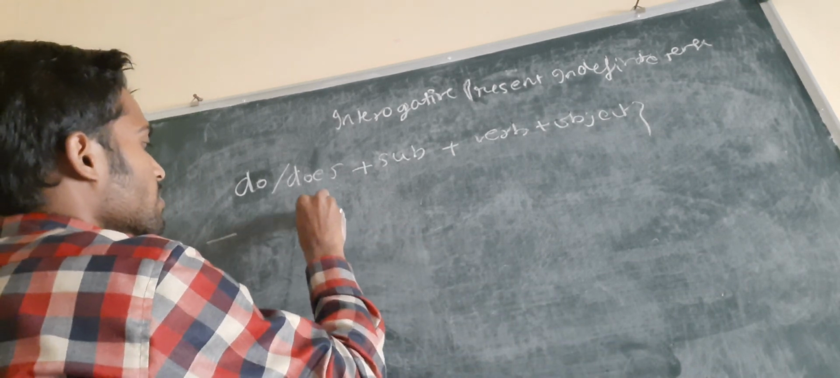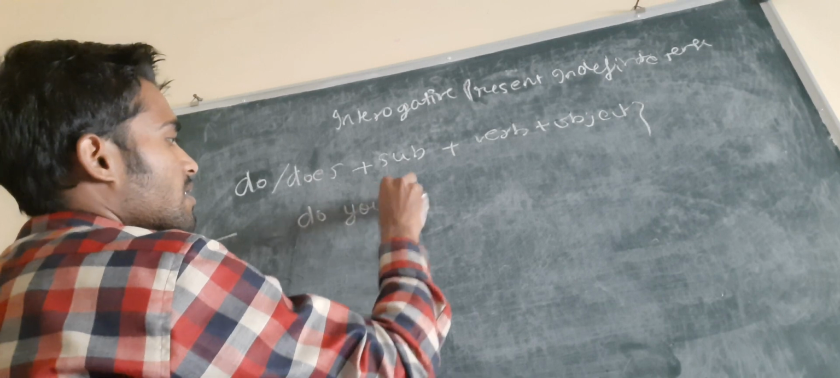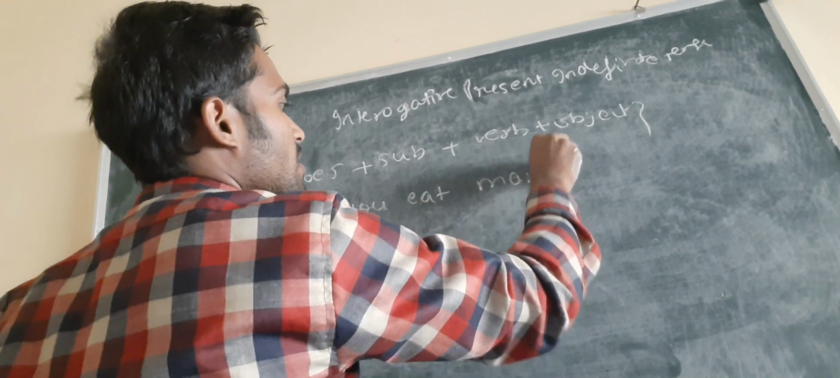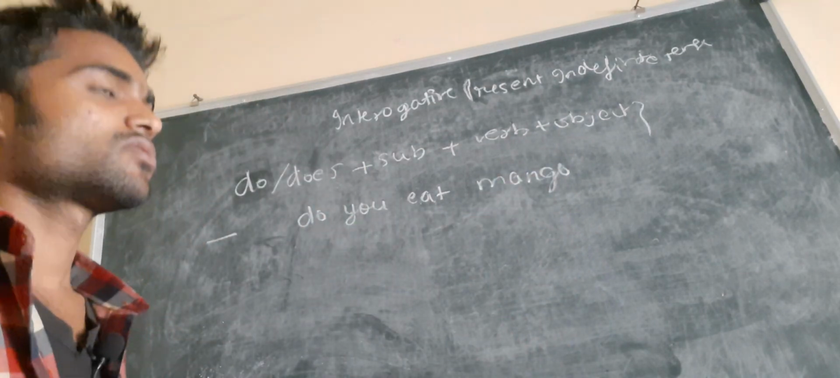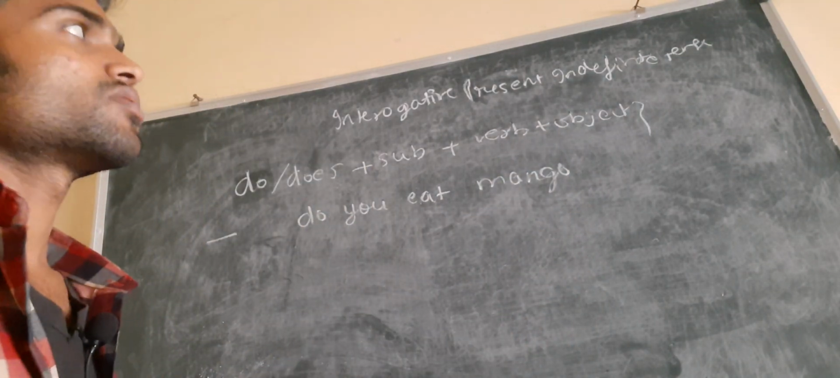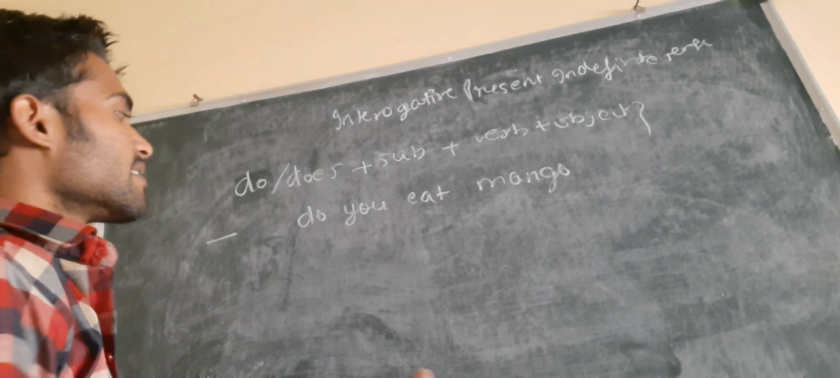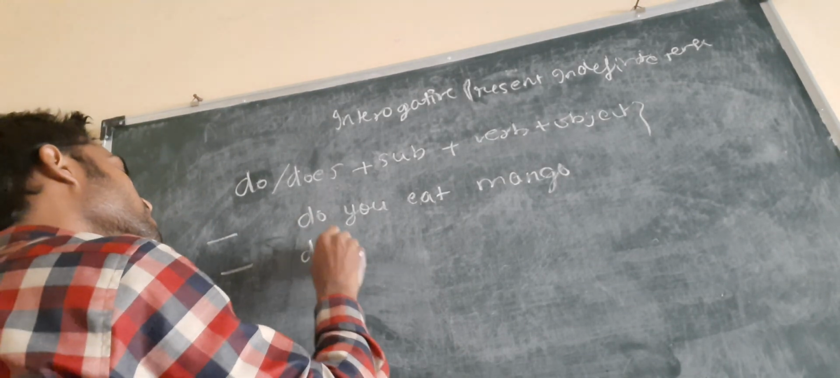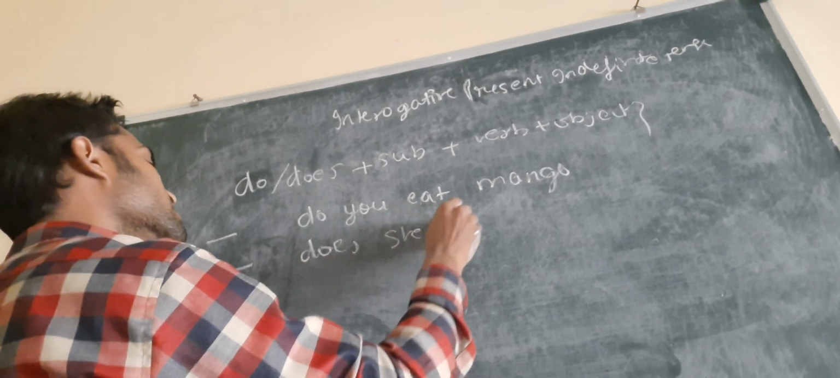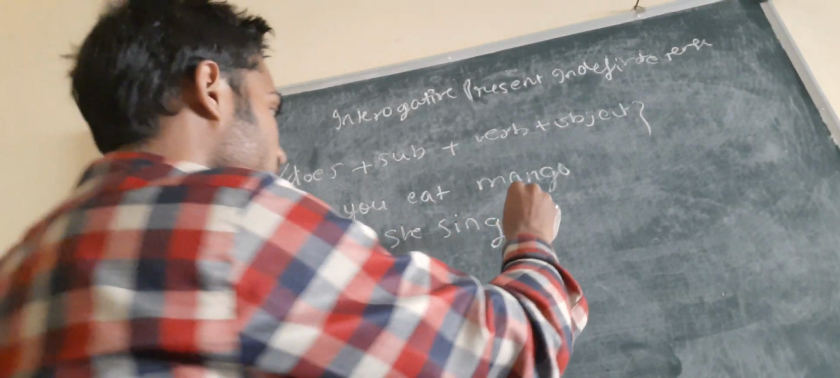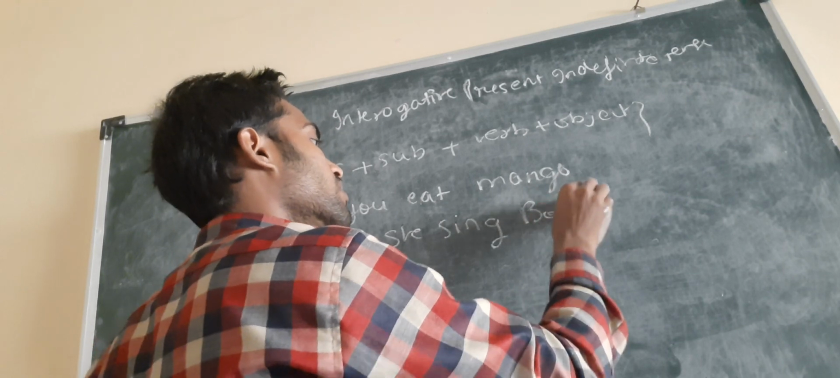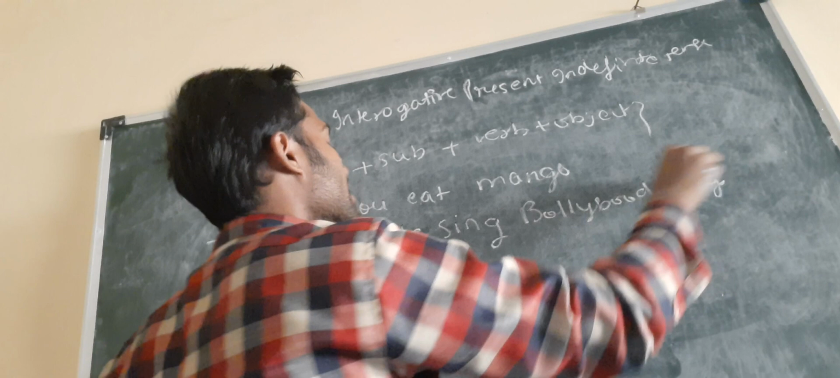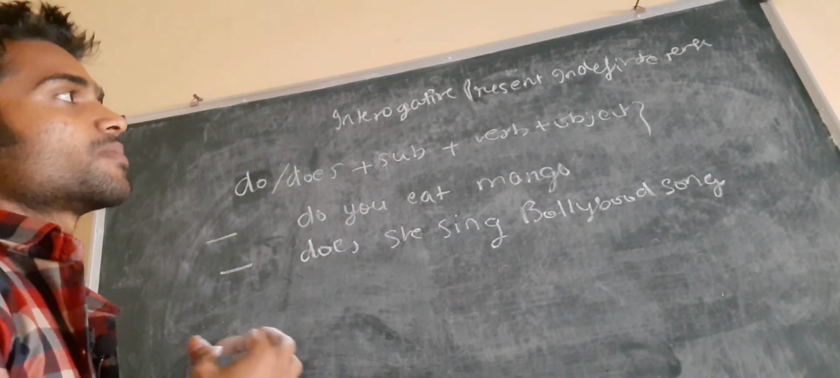Now for example, I say do you eat mango? What I told, do you eat mango? Okay, so this is an example of the interrogative present indefinite tense. Okay, another example I can tell, and that is does she sing Bollywood songs? This can also be an example of the interrogative present indefinite tense.